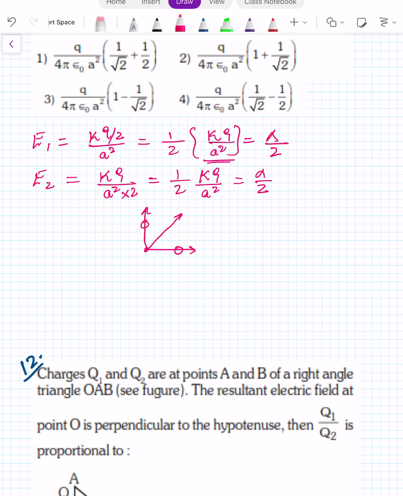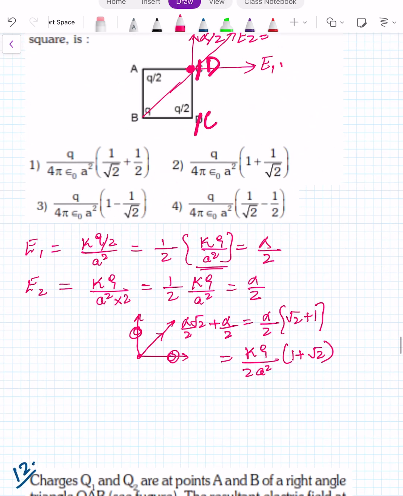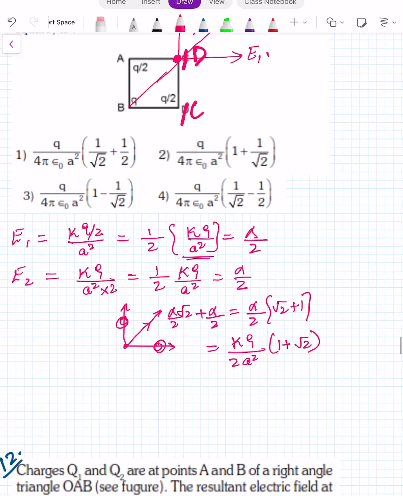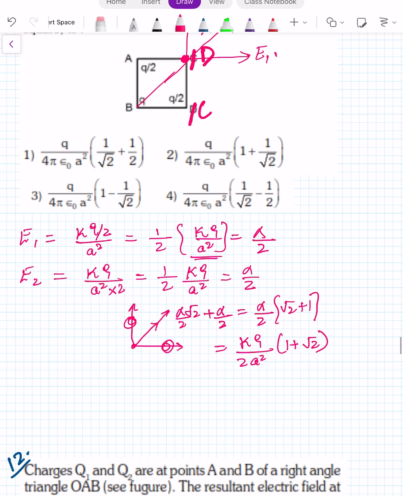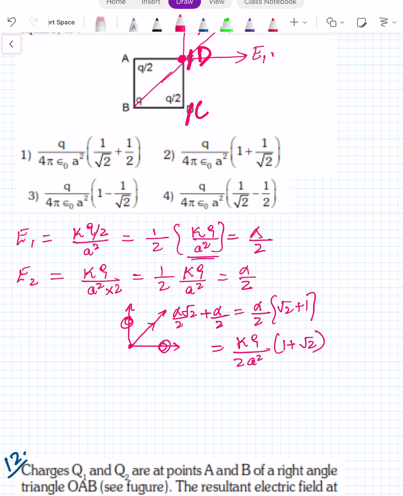The resultant of these two, E1, is alpha by 2 root 2, and one alpha by 2 is already there. So your answer will become alpha by 2 times (root 2 plus 1). And alpha we have written as kq upon a square. So kq upon 2a square into (root 2 plus 1). k is 1 upon 4 pi epsilon naught, so 1 upon 2 plus 1 upon root 2.